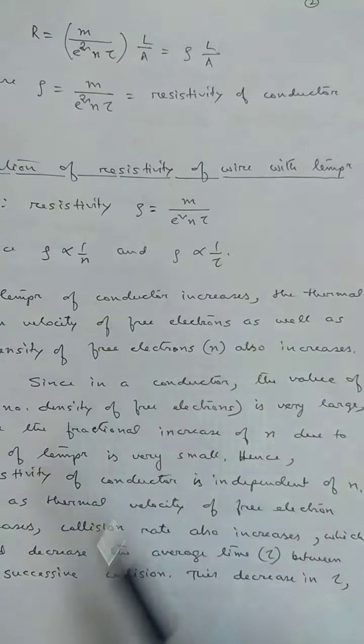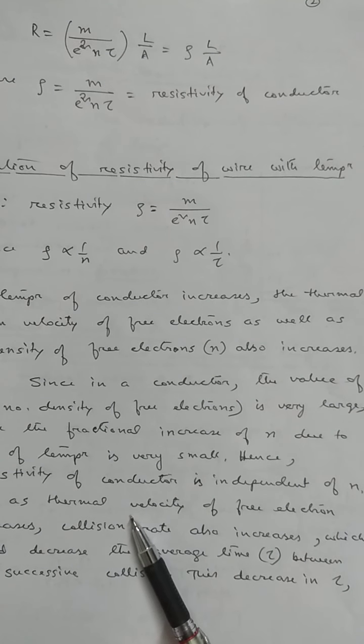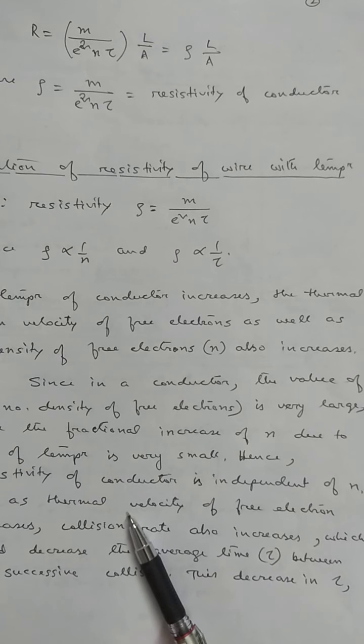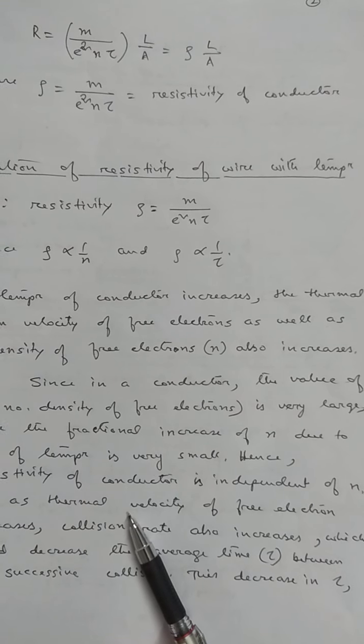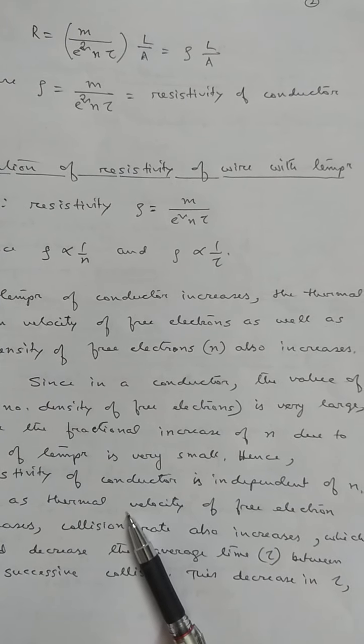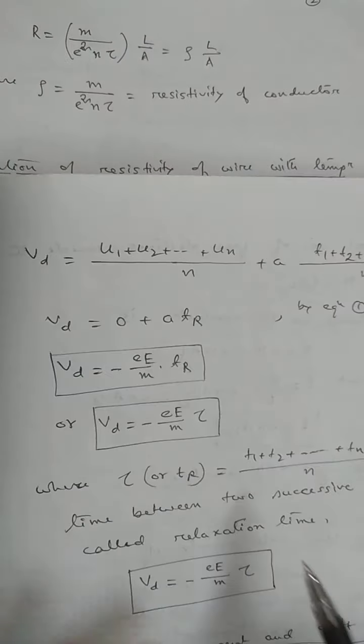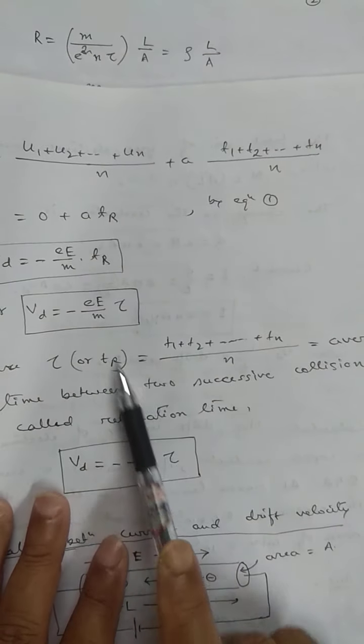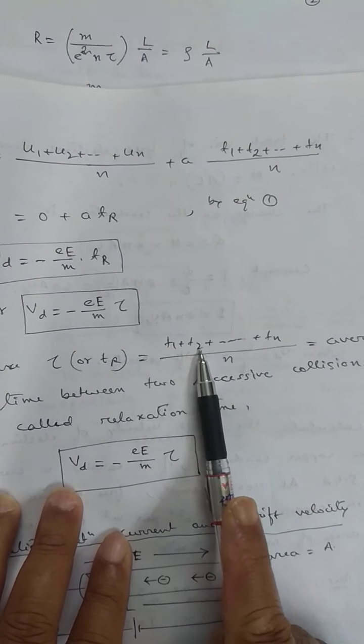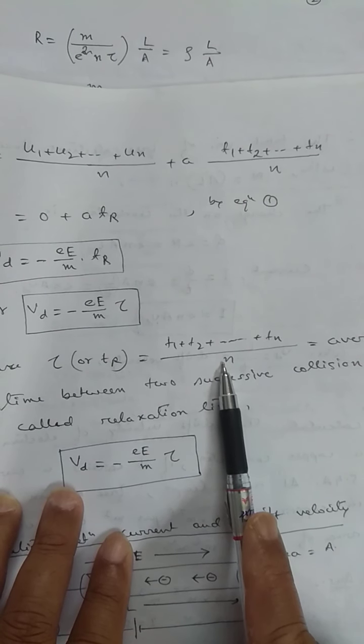So again, I repeat: when temperature increases, thermal velocity of free electron increases. As a result, rate of collision increases. If rate of collision increases, then relaxation time decreases. Why? What is relaxation time? Can you remember? It is T1 plus T2 plus up to Tn divided by n.